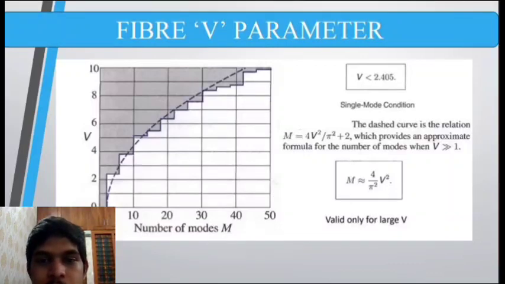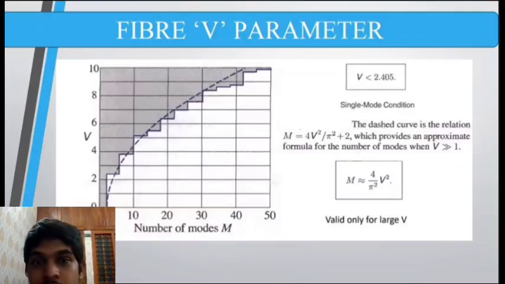So for the single mode condition, V is less than 2.405. That is, for a fiber optic to support a single mode, the value of V has to be lesser than 2.405. M equal to 4V square by pi square plus 2, where M is the number of modes that a fiber optic can support.